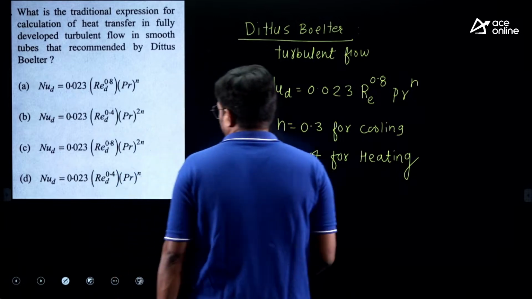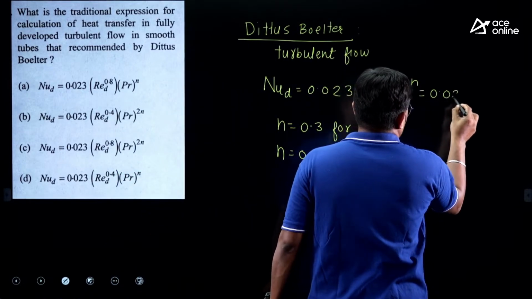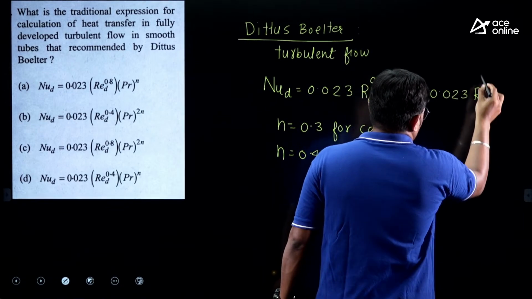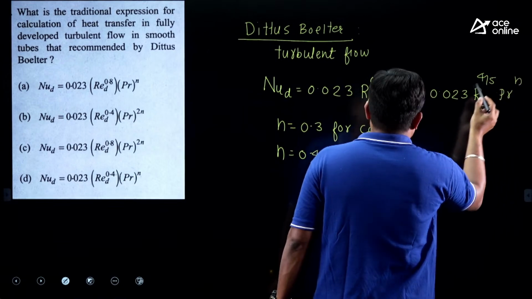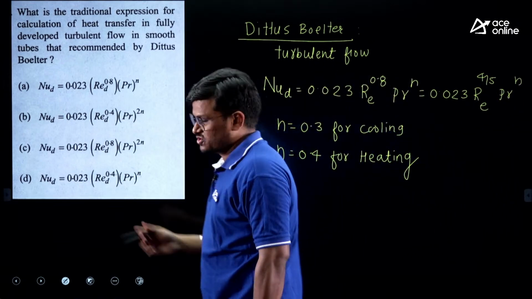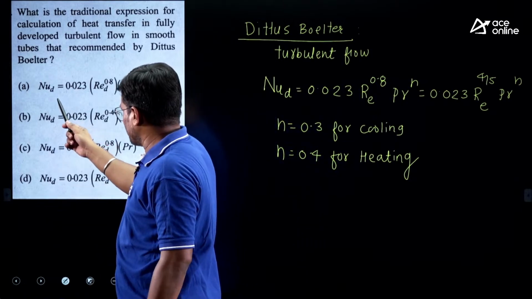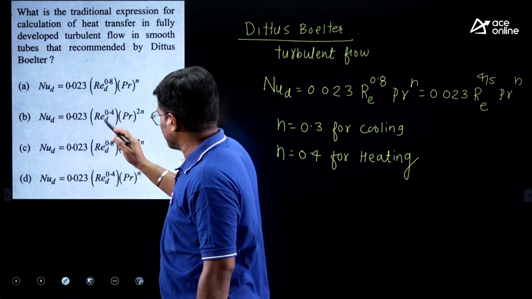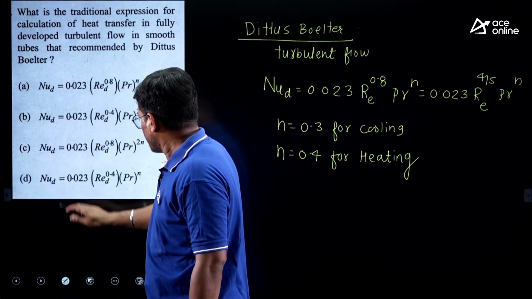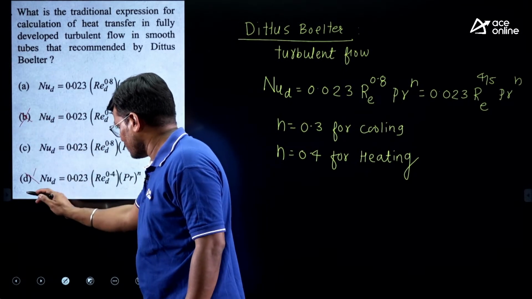Here always remember, sometimes the same expression is written like 0.023 Re raised to power 4 by 5, Prandtl number raised to power n. So sometimes 4 by 5, here it is 0.8. Re raised to power 0.4 is not correct.